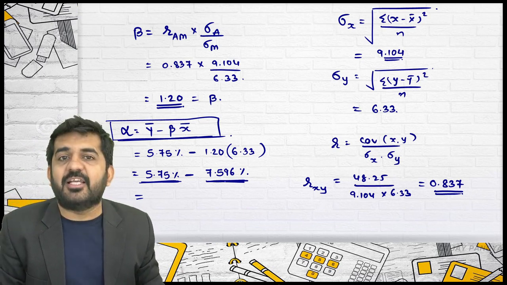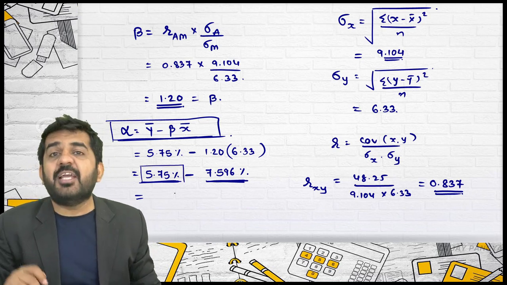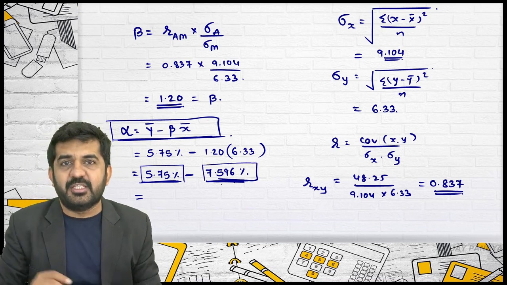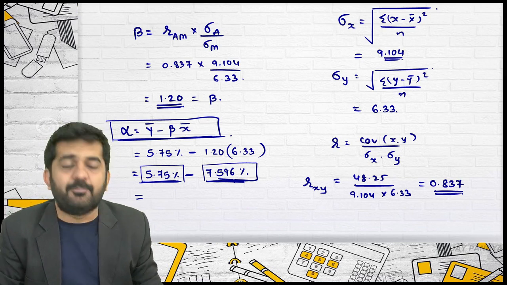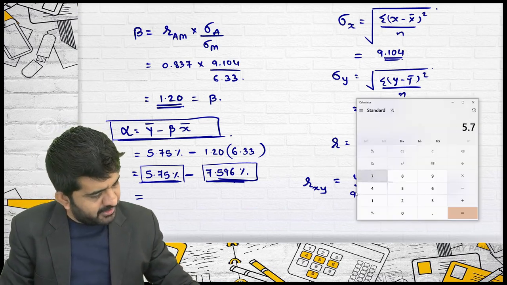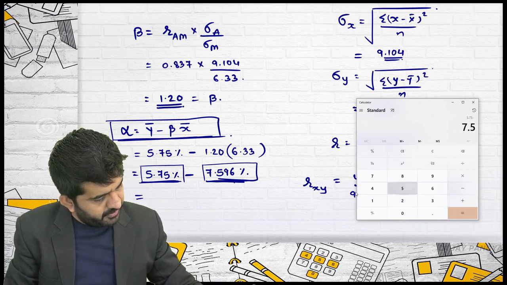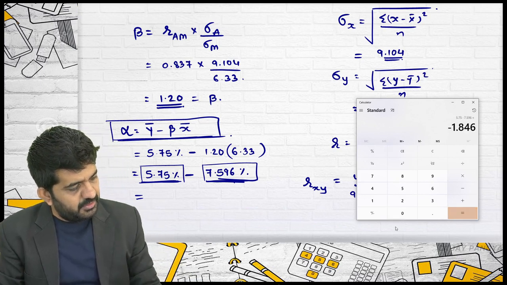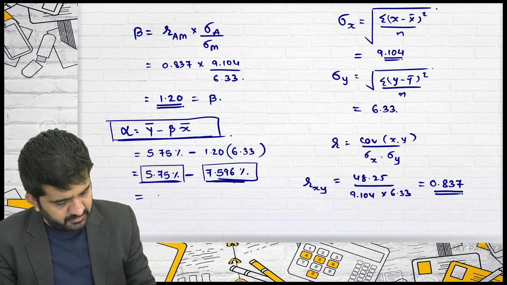This is nothing but expected rate of return. Rate of return which actually market is earning. Your expected rate of return is this. Then the difference, if this was higher, this would be termed as abnormal return. This is abnormal loss. Is it alright? So, what is the abnormal loss? 5.75 minus 7.596. It is minus 1.846.